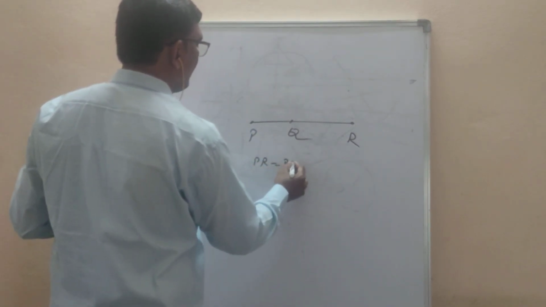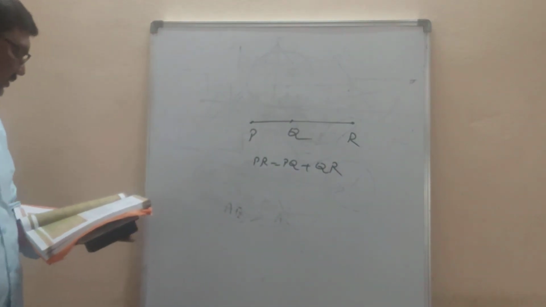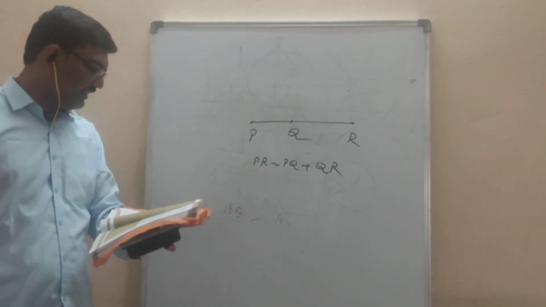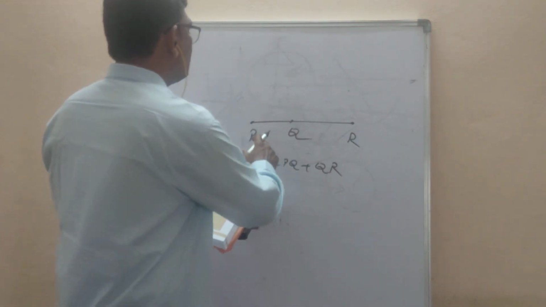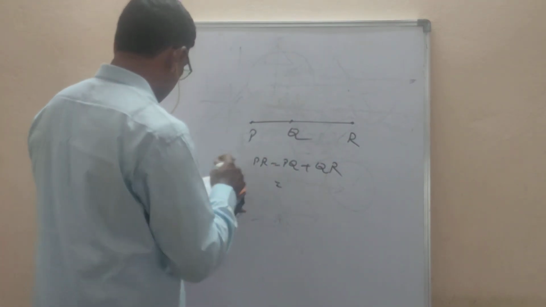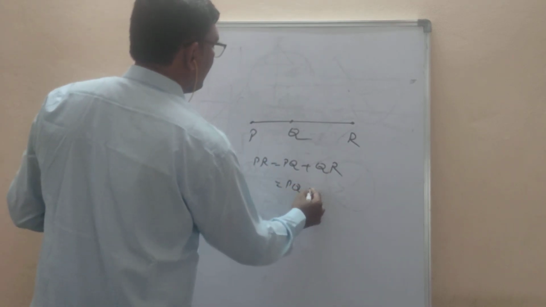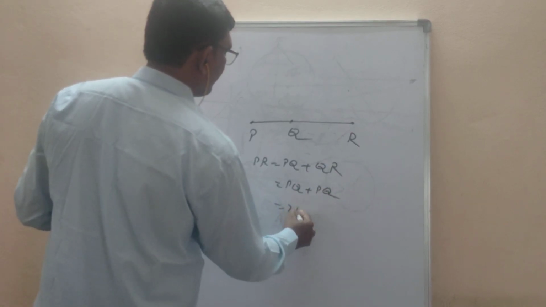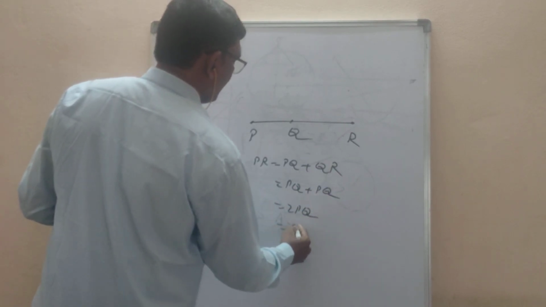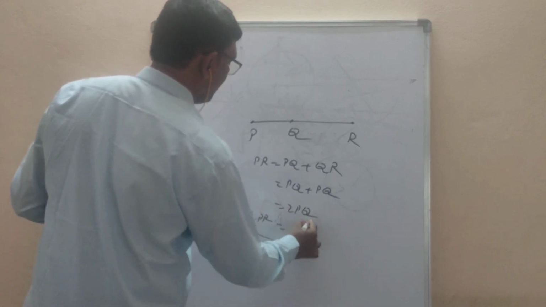PR is equal to PQ plus QR. What did he say? PQ is equal to QR. So in place of QR you can write PQ. PQ plus PQ becomes 2PQ. Bring 2 to this side. Half PR is equal to PQ.